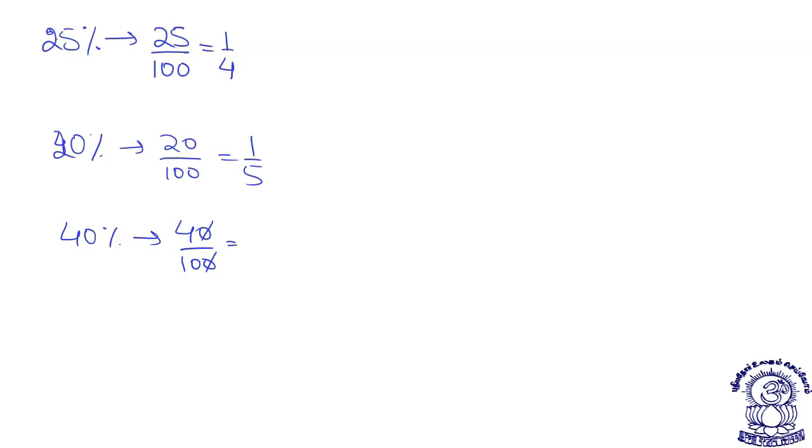0 and 0 cancel. 2 by 10, or 4 by 10, will give me 2 by 5, or directly say 40 is double of 20. So 1 by 5 double will be what? 2 by 5. So I can say 40% means 2 by 5. Suppose somebody asks me 60%, it will be directly 3 by 5.